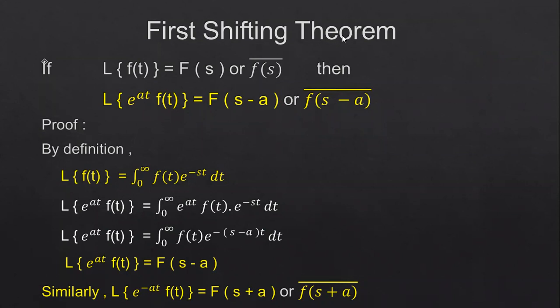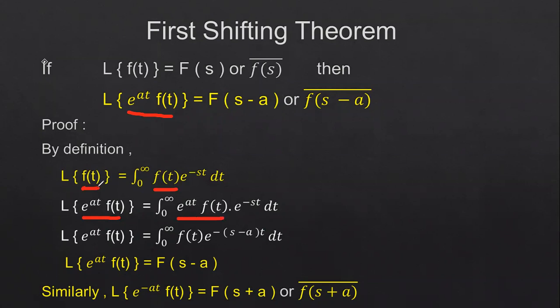There is no requirement of the proof, you just have to understand how you are going to get this shifting property. That is the first shifting property, either right side shifted or left side shifted. So we know by basic definition, Laplace transform of f of t is equal to integration 0 to infinity f of t e power minus st into dt. Now we have the form e power at into f of t. In place of f of t, we will take e power at into f of t.